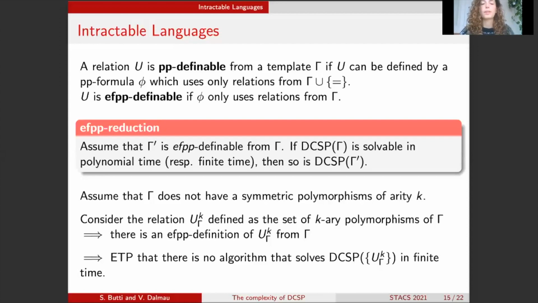So we claim that if a constraint language gamma prime is EFPP definable from gamma, that means all the relations can be EFPP defined from gamma, then if DCSP of gamma is solvable in polynomial time, so is DCSP of gamma prime.